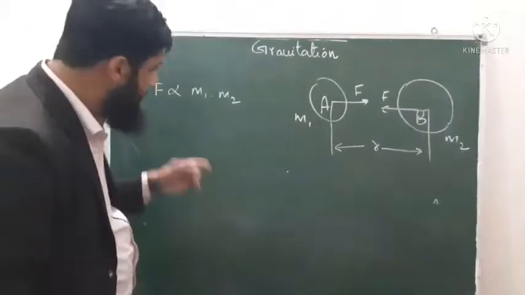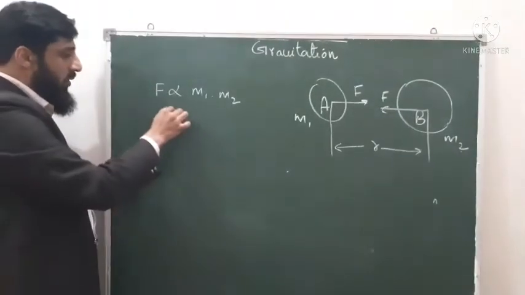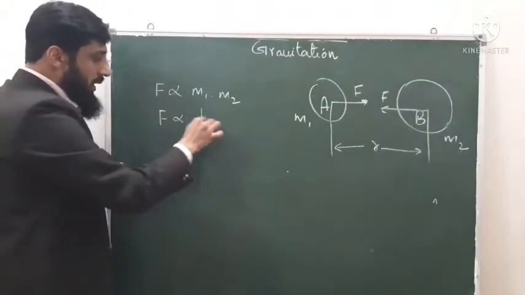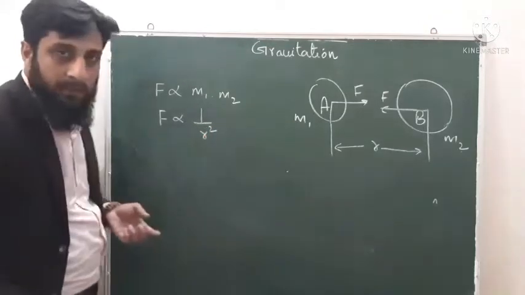And he also said that this force is inversely proportional to the square of the distance between them.